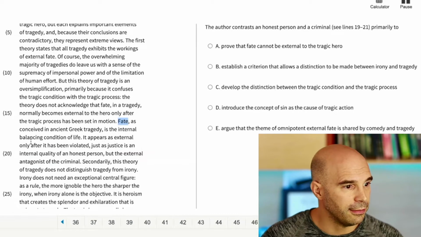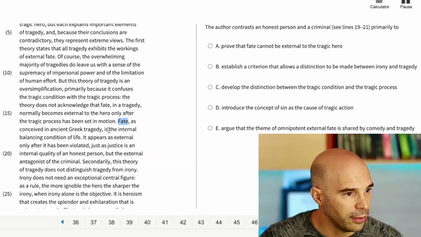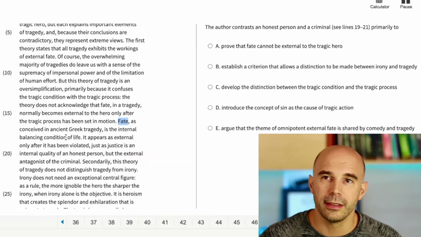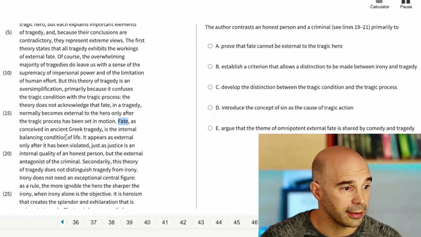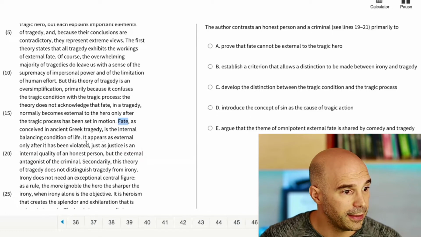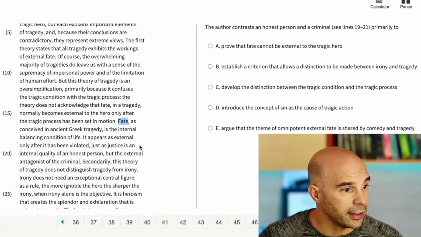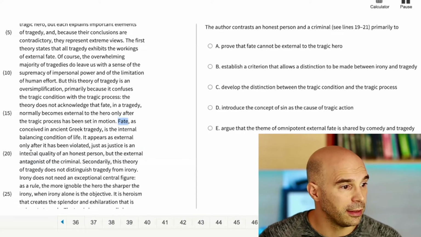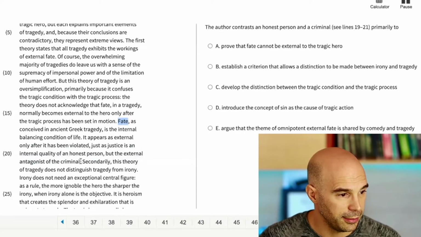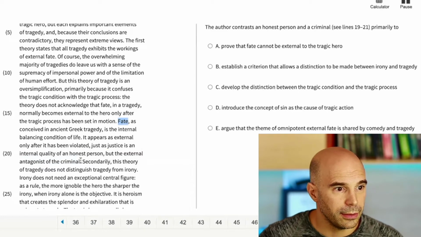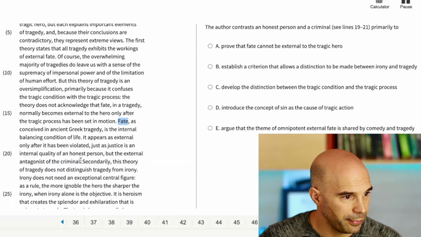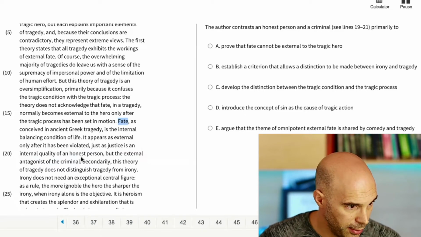Well, what does it mean to violate fate? Well, if fate is the internal balancing condition of life, then I guess when you're out of balance, you're violating fate, just as justice is an internal quality of an honest person, but the external antagonist of the criminal. So that's a contrast between an honest person and a criminal that the question is asking about.